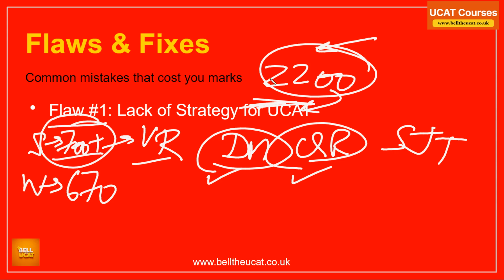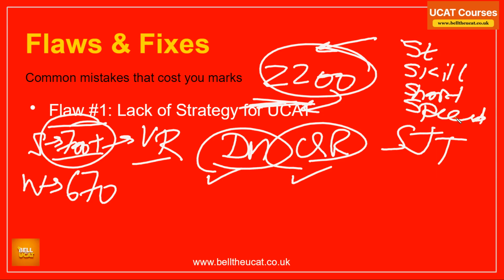What UCAT requires is altogether four S's. The first S is you need to have a strategy. The second S you need is a skill set. Do you have the skill for each and every section, subsection of UCAT and each and every style of question? What does the skill involve? Do you have knowledge of the shortcuts? Number one, two, number three, number four. Do you have the speed? Sadly, I keep on saying it.